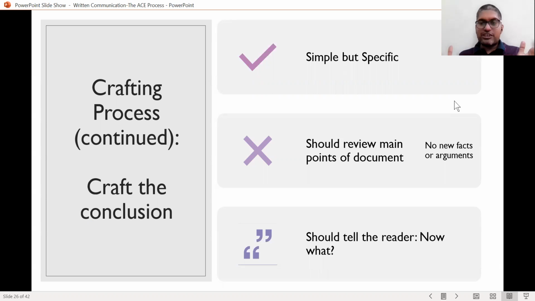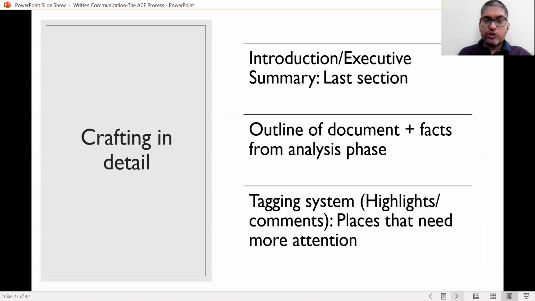This is the conclusion that I have reached, and this is what it is. It should be explained in very simple terms without any jargon, and it should be very, very specific. It should not have any new facts or arguments. In this conclusion section, which is the last section, you should not bring in any new facts. It should simply review the main points of the document, because that is what you have analyzed. And then it should tell the reader the action that they need to take. Now that you know that this is the situation, now what should you do?